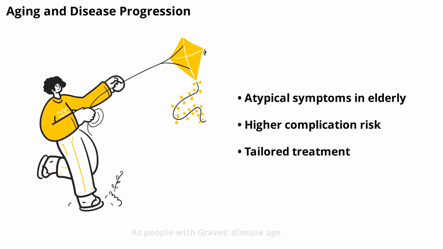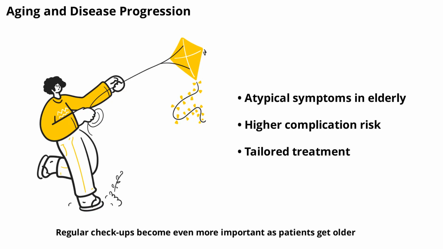As people with Graves' disease age, the way the disease presents and progresses can change. Older adults may have fewer classic symptoms but are at higher risk for complications like heart problems. Treatment approaches may also differ, with a greater focus on minimizing side effects and maintaining overall health. Regular checkups become even more important as patients get older.